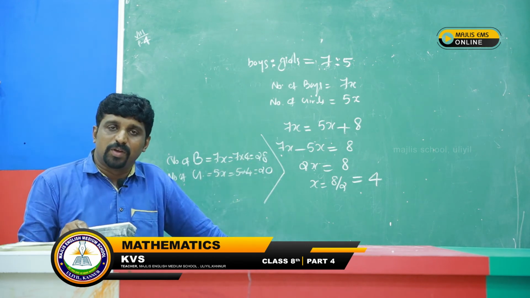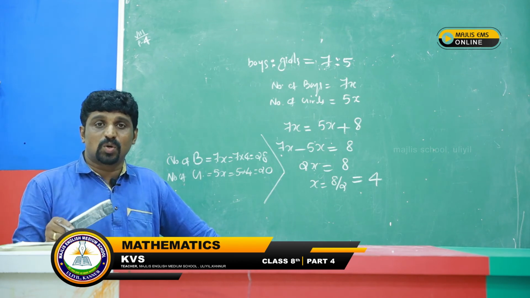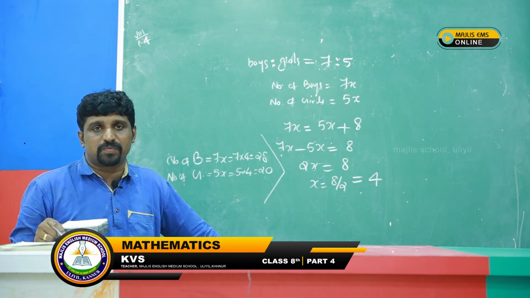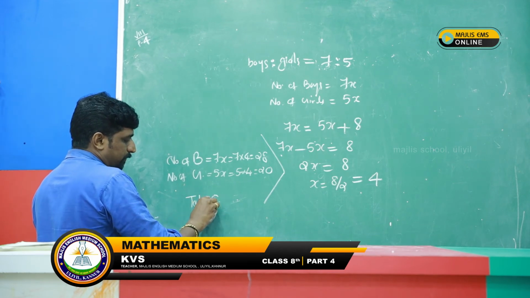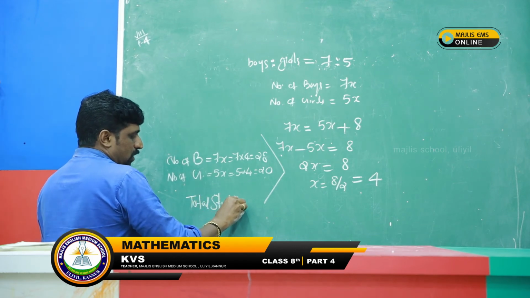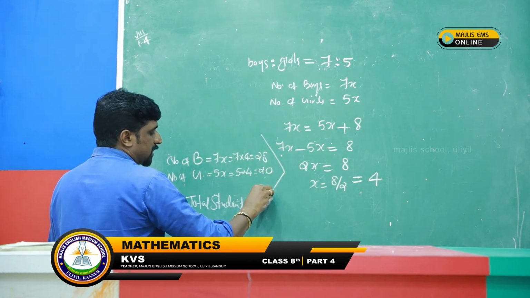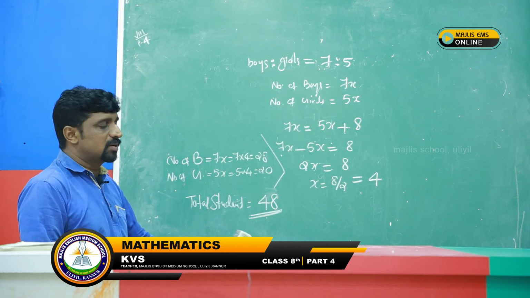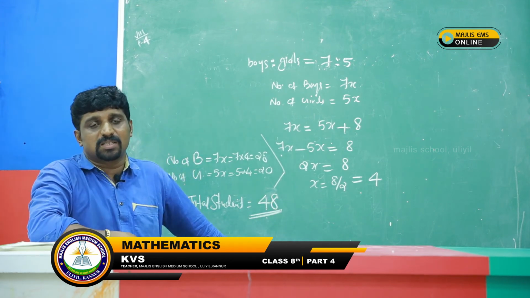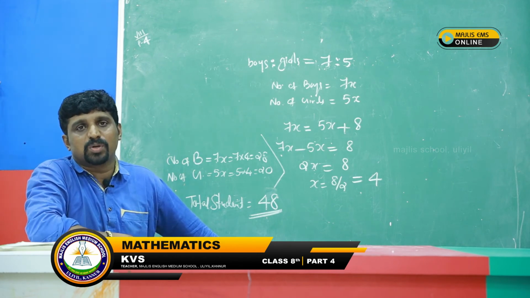We need to find out the class strength. How many students are there in total in that class, that we need to find out. Total students, we just add that 28 plus 20, and the answer is 48. Therefore, the total class strength is 48. Total students in that class is 48.